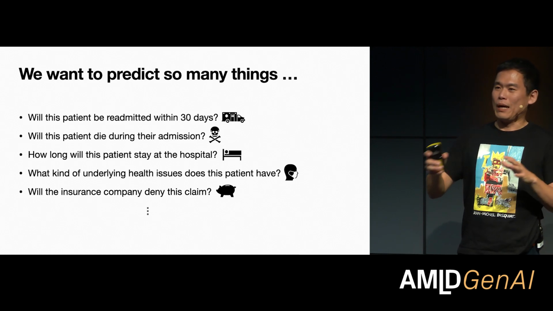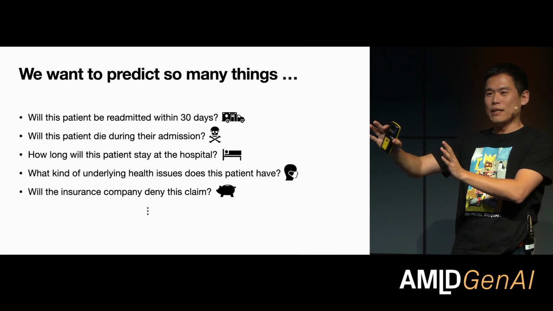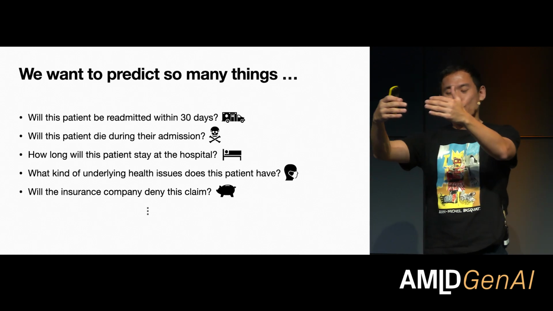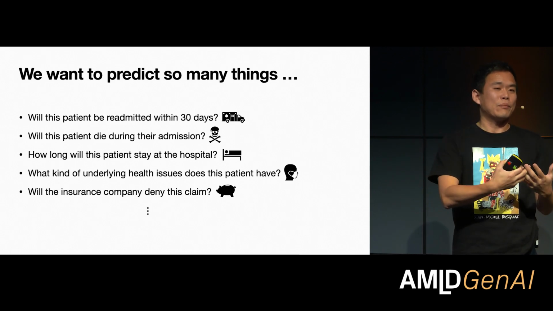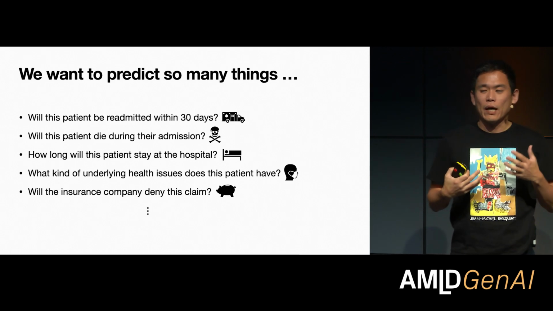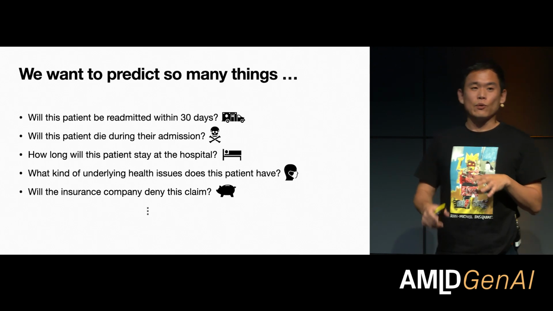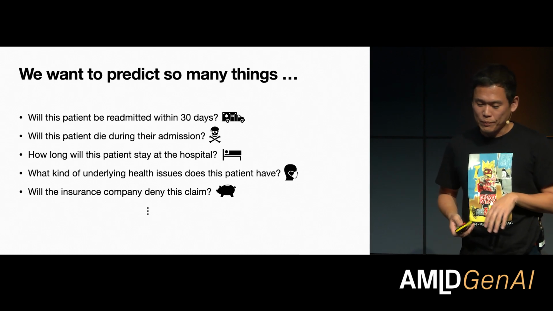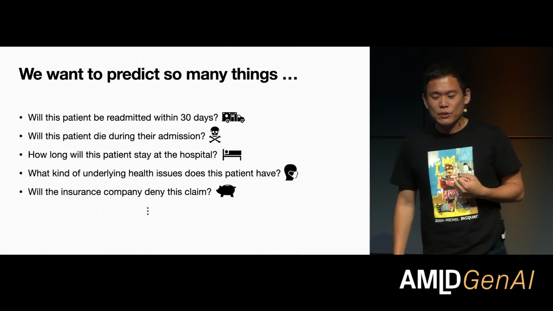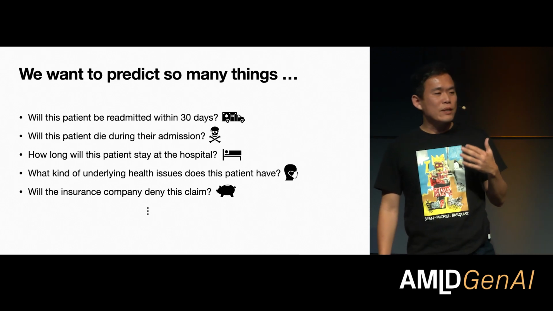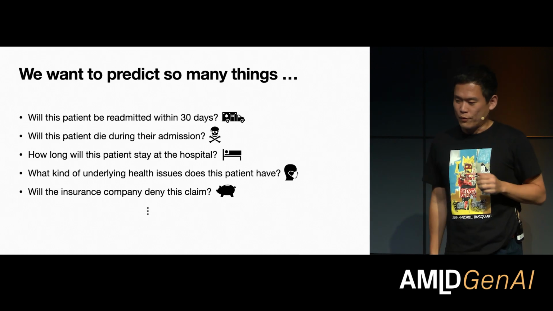Because at the end of the day, what happens is the hospital is going to treat a patient and is going to bill the insurance company. But the insurance companies are always going to go through the rules, and unless it is perfect, they're always going to send it back. And this going back and forth between the hospital and the insurance company is actually wasting a lot of time and increases the frustration, not only for the hospital, but also for the patients. But if we can predict in advance, we can prepare the insurance claim better in order to avoid this kind of unnecessary back and forth between the hospital and the insurance companies. And then there are so many more, of course, on top of that.